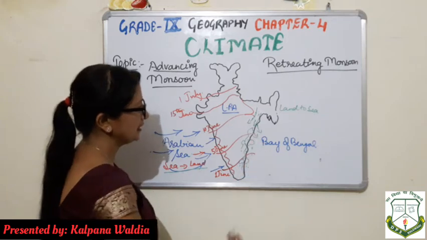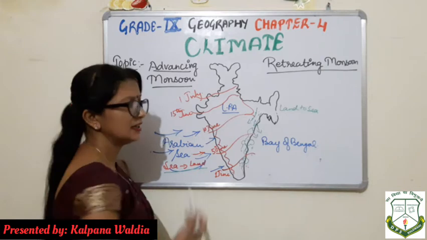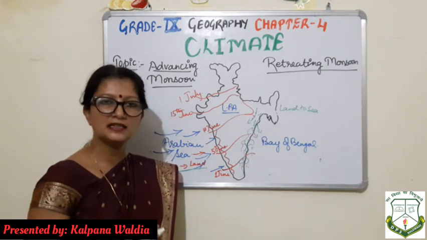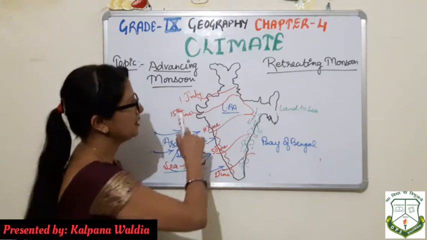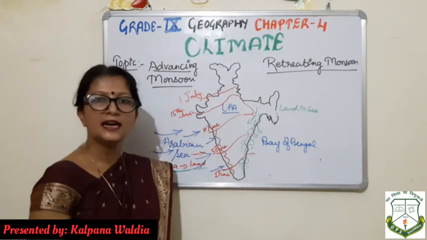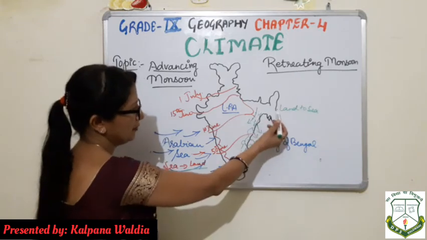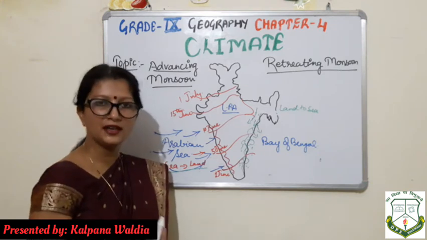Another difference is that the wind blowing from land to sea has very little moisture, and we can say these are dry winds. So the second point of difference between advancing and retreating monsoon is that in retreating monsoon the direction of wind is from land to sea and the amount of moisture remains very less.